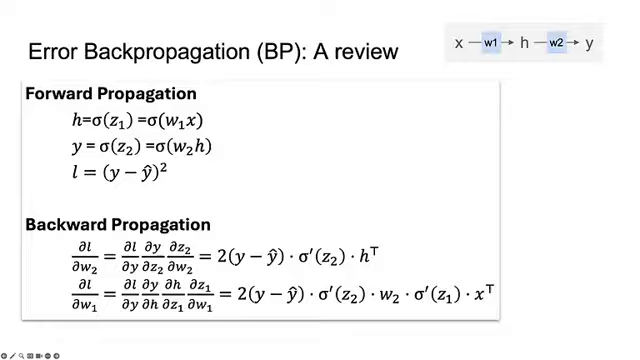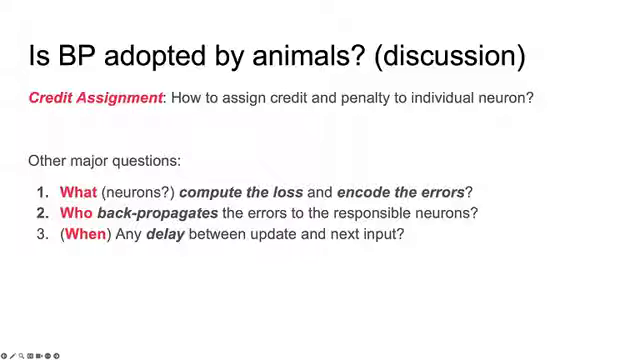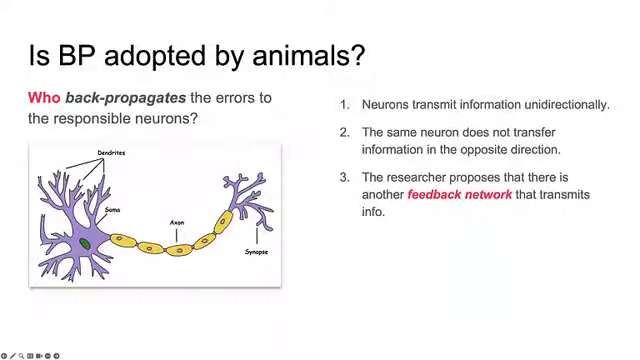Today, we will consider a simple single-layer MLP network. We offer the error backpropagation derivation for your reference. A central question regarding backpropagation is credit assignment, which means how to assign credit and penalty to individual neurons. The first sub-question is, who backpropagates the errors to the responsible neurons?